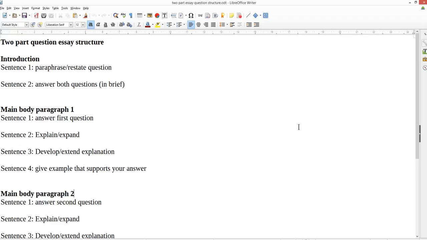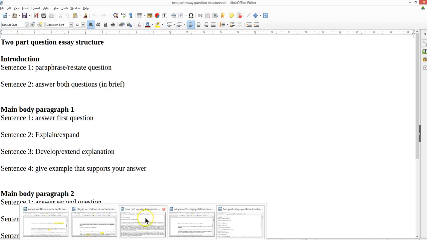So, as you know, or as you should know by now, for every question type, regardless of the essay, sentence one, you need to paraphrase and restate the question. Now sentence two, sentence three in your introduction, if it asks you to express an opinion, you do so. If it's a two-part one, though, you have to have an outline, a sentence that basically briefly answers what the questions are. So you briefly answer both of the questions.